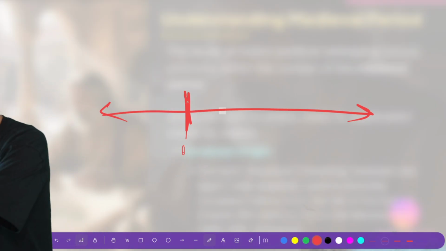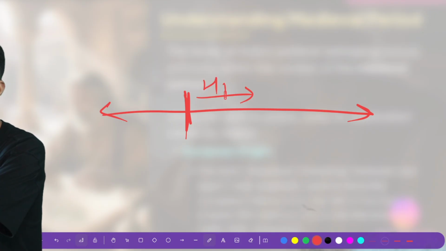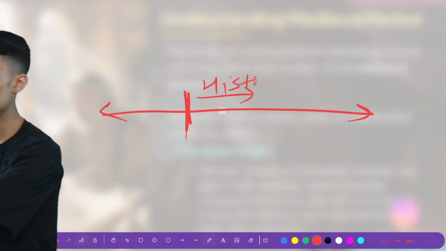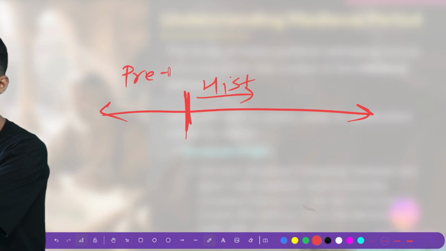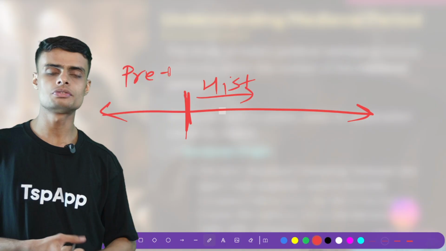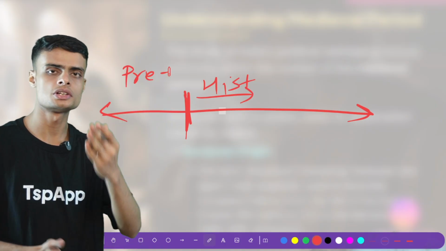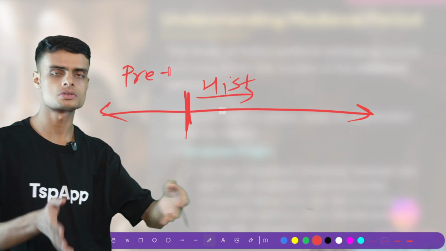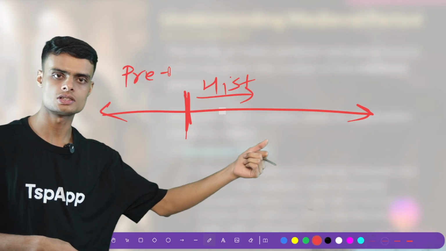Whatever time period is after this, we call it history. And whatever is the time period before this is called prehistory. Okay, the time period before is called prehistory. So if you know about the Stone Age, the Stone Age will come under prehistory, whereas the history that we are going to study right now will come under history, this part.